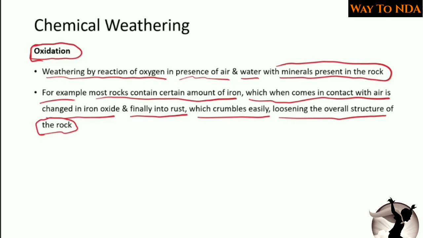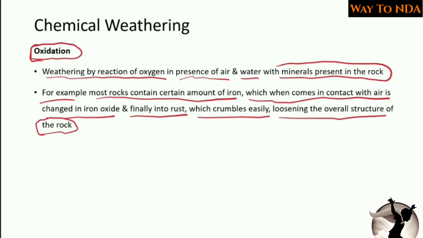What happens is, every rock contains some portion of iron in it. Okay, and when this iron comes in contact with oxygen, that may be in the atmosphere or through the water also, it forms rust, and when the rust is formed, it crumbles the structure and loosens the rock, and in the end the overall fall of the structure happens.